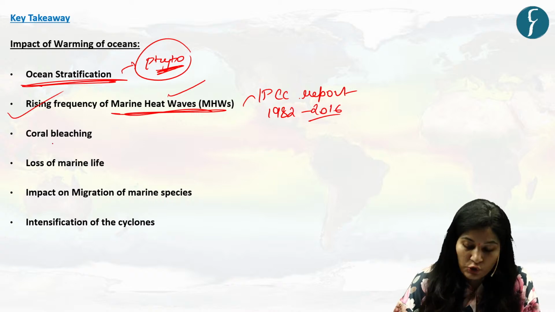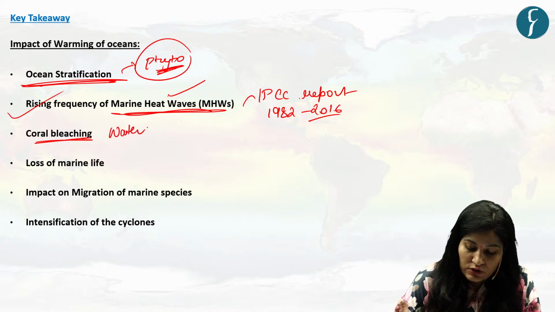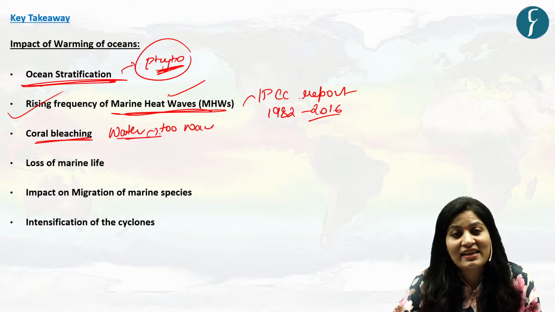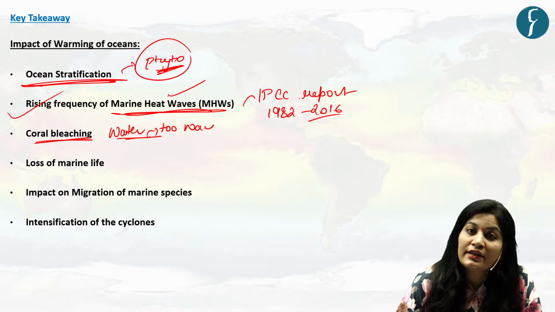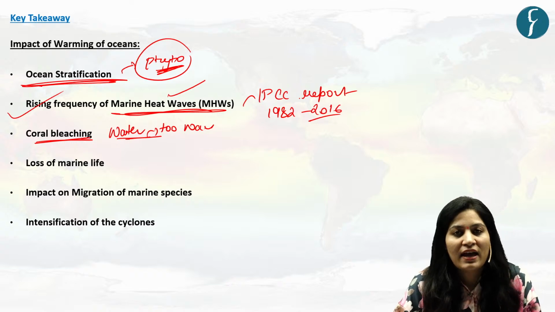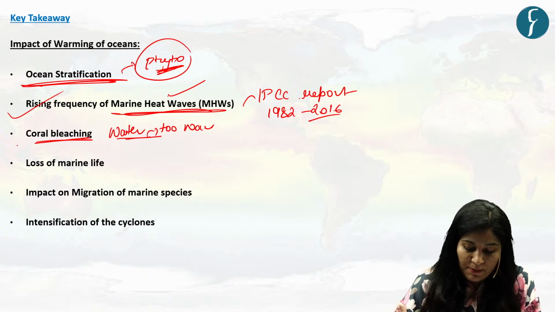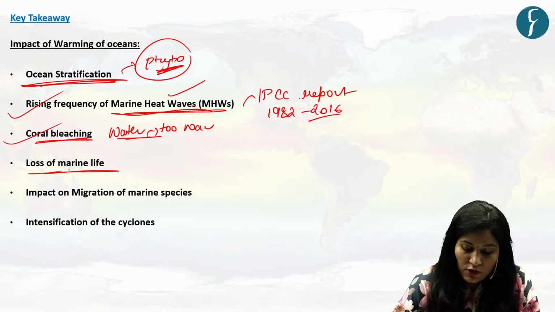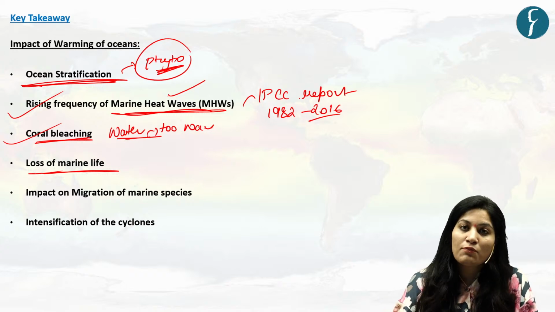Another impact is coral bleaching. See, when water is too warm, corals expel algae, that is zooxanthellae, which live in their tissues, and that is the reason coral turns white. That is coral bleaching, and it will impact the productivity of corals. Then definitely with the sudden rise of temperature, we can see loss of marine life and impact on migration, because species are now moving to colder areas.